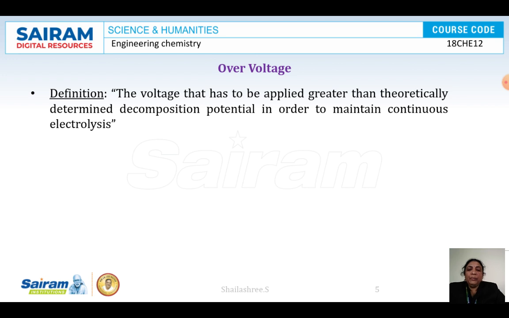So the three main factors affecting the metal finishing process are over now: polarization, decomposition potential, and overvoltage. Out of these three, any two will surely be asked. Explain decomposition potential and overvoltage, or polarization and overvoltage. Two topics will be sure here, very easy.